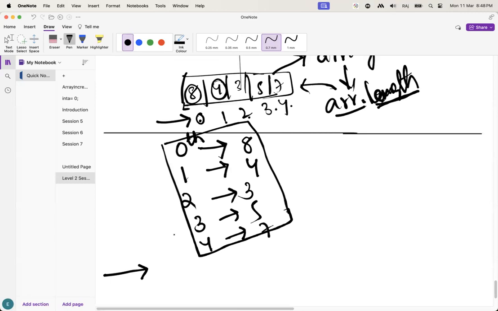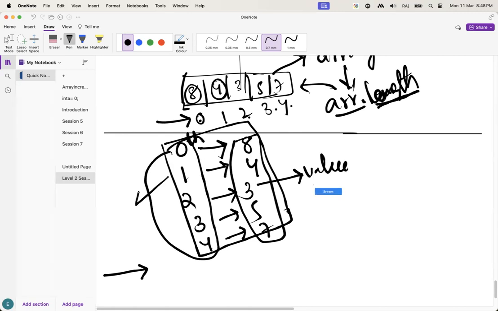Guys, you have to remember one thing: here we can change the values. We can change the values, but we can't change the indexes. Guys, these are fixed. These indexes are fixed, but only the values are going to be changed.